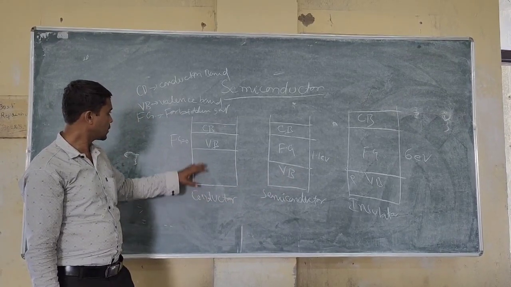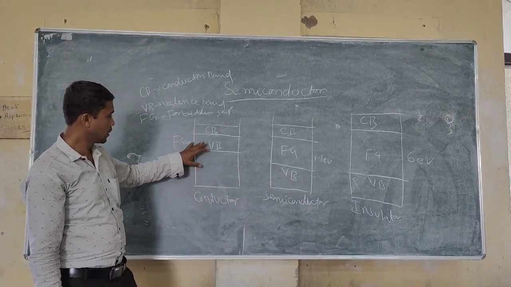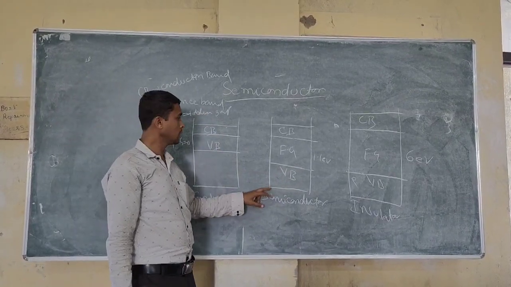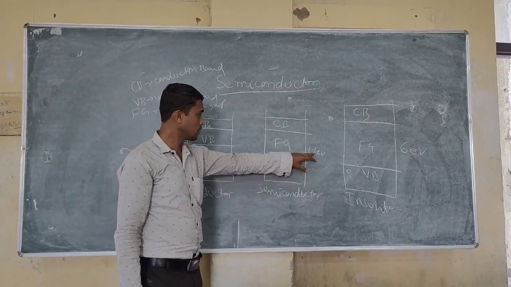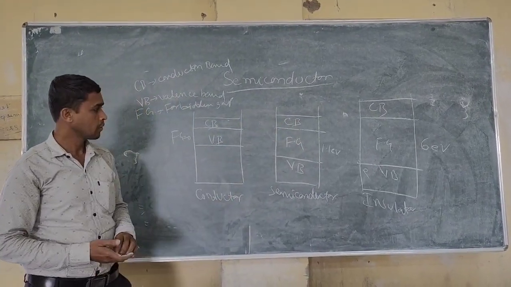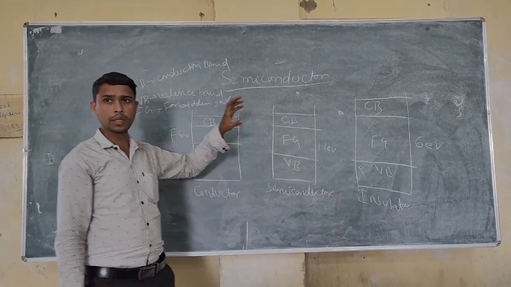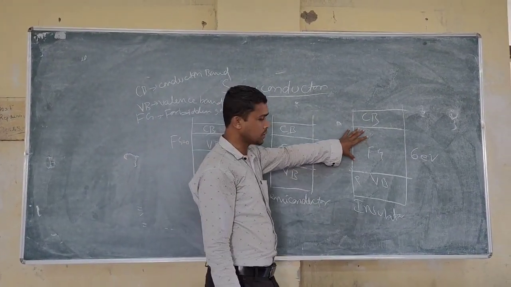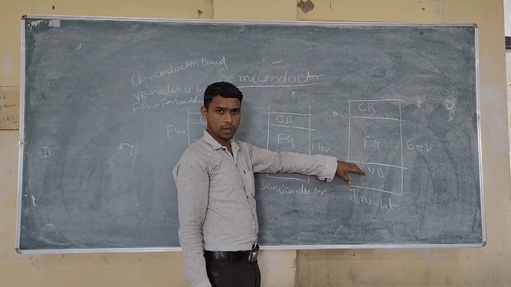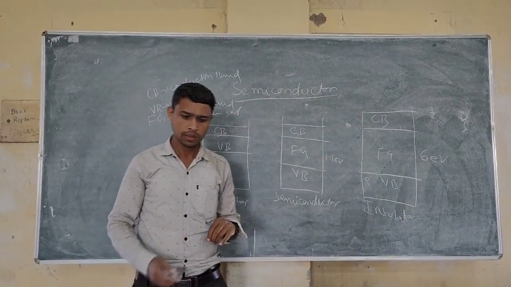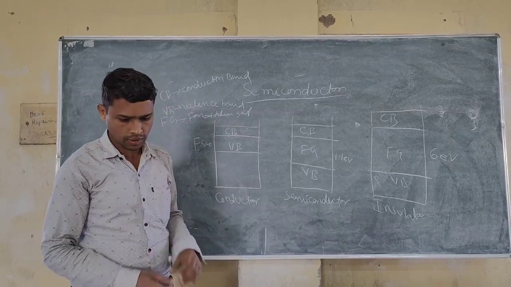This is called conductor. In case of conductor, forbidden gap is 0. The electrons can move easily from valence band to conduction band. In case of semiconductor, forbidden gap is somewhat low, so electrons can move from valence band to conduction band after getting some energy. That can be easily provided. But in case of insulator, the gap is very high, so electrons cannot move from valence band to conduction band. So insulator can never act as a conductor.